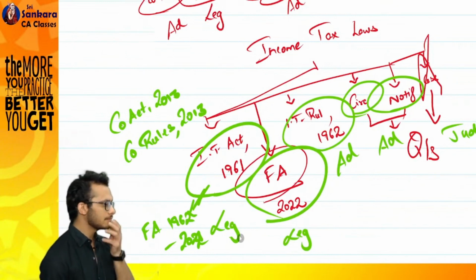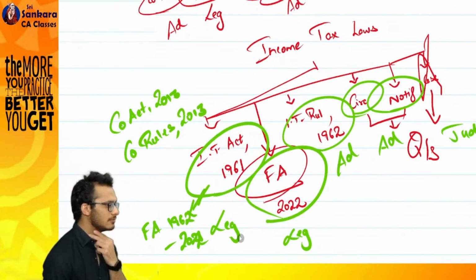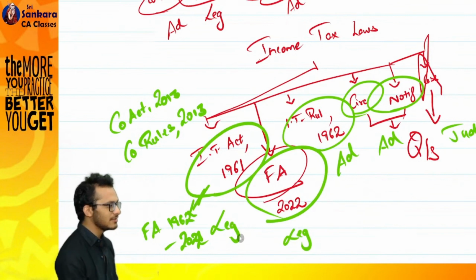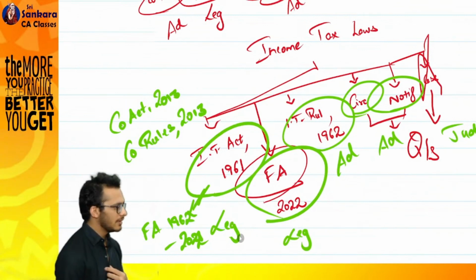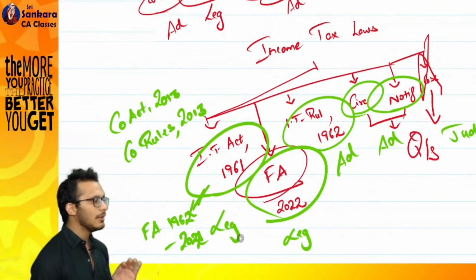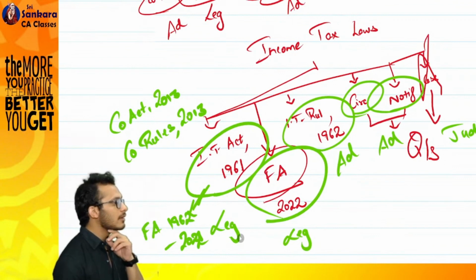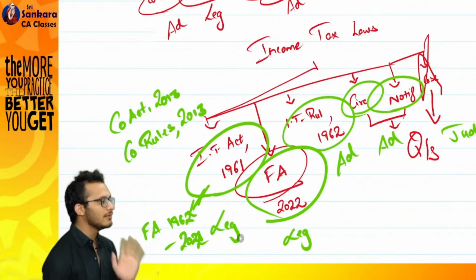After that, what will happen? Discussions will happen with the general public. When the budget was announced on Feb 1st, after that this bill will go to the public, and it will say, this is the bill which we proposed. You tell me if you're okay with it or not.